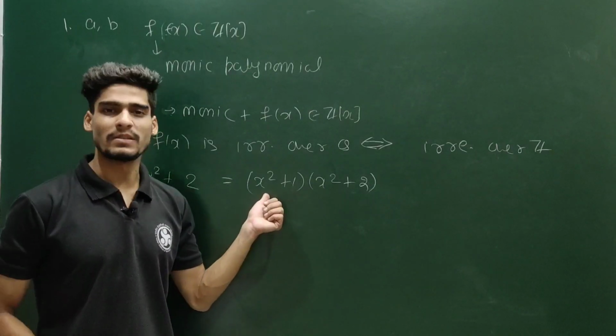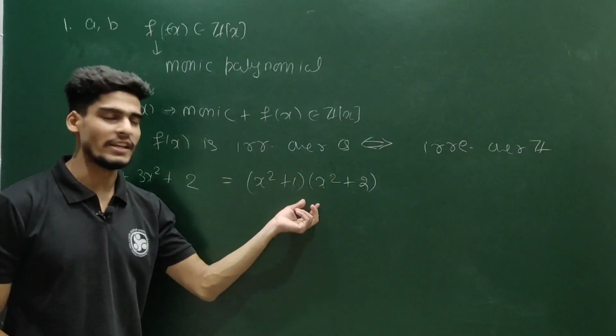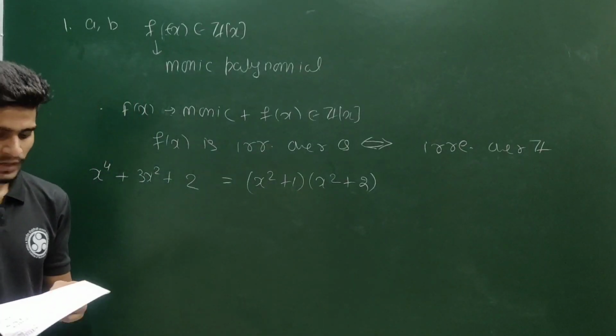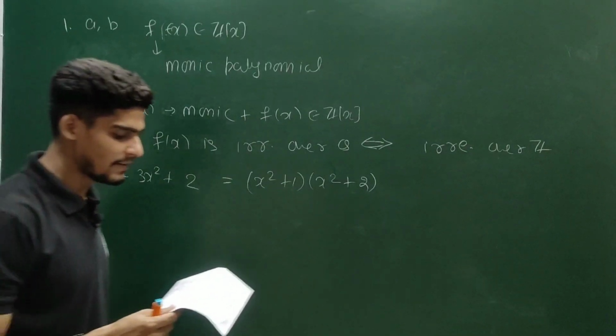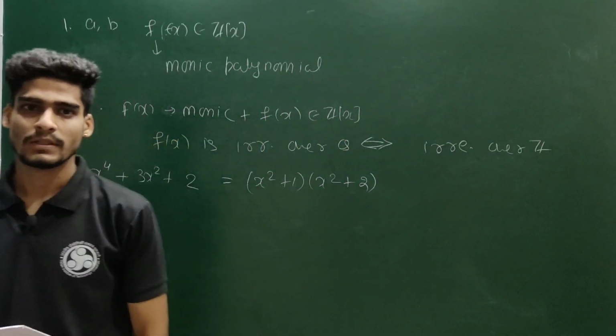From here, if you find the roots, you get plus minus iota, and from here you get plus minus iota root 2. So it does not have any real root, but it is reducible over Z. So option C is false. Option D, if f(x) has a real root, then it is reducible in Z[x].